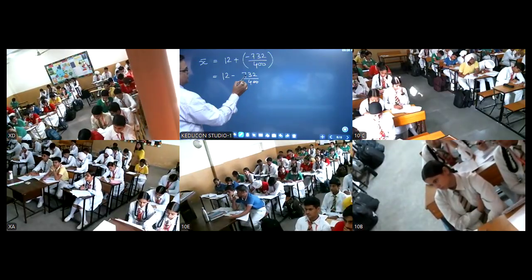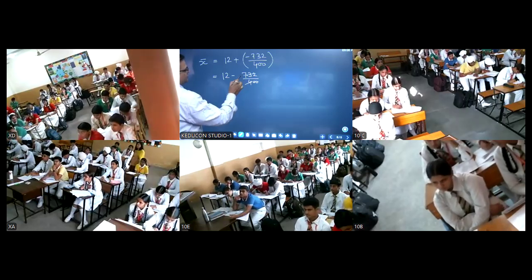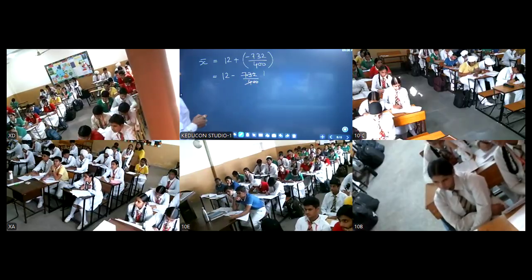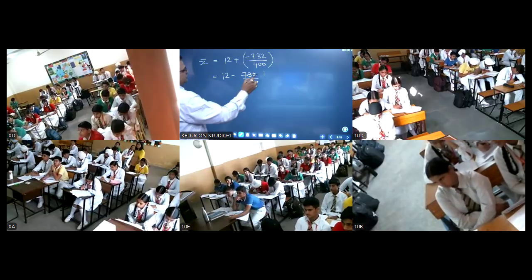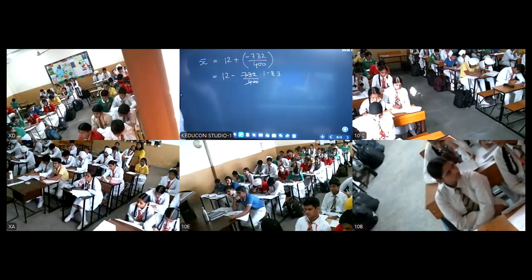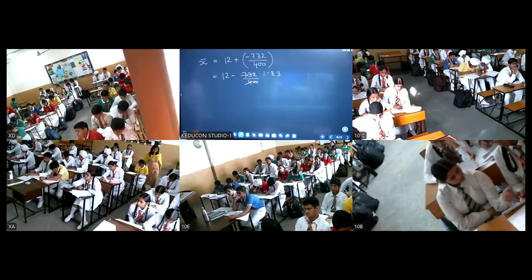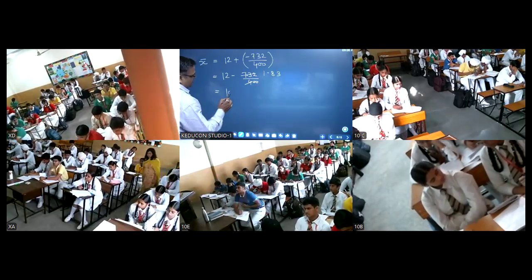First of all, cut 2 zeros, put the decimal here. This is clear? 4 ones are 4, 4 eights are 32, and 4 threes are 12. So if you subtract 1.83 from 12, what does it come out to be?